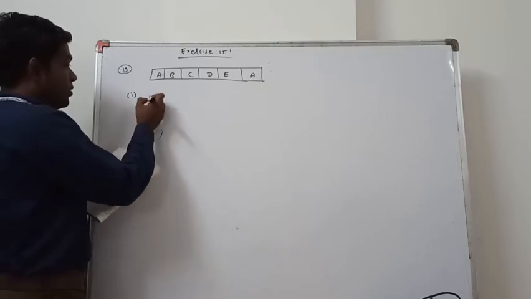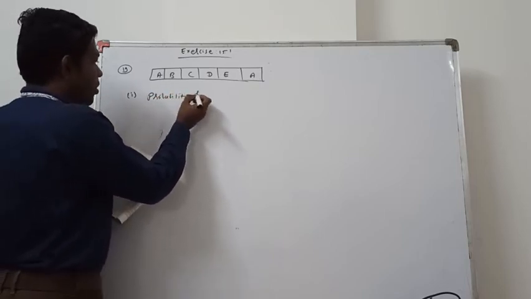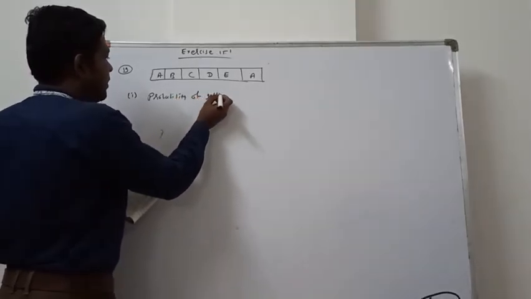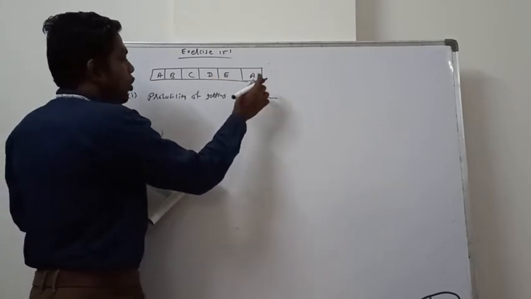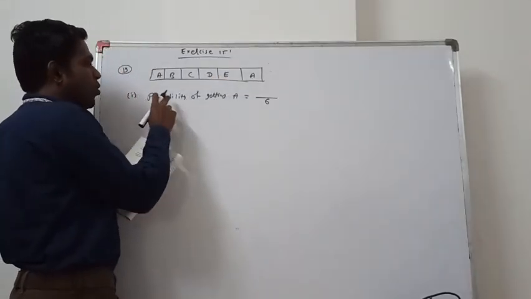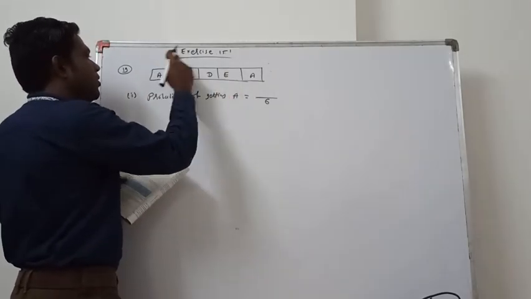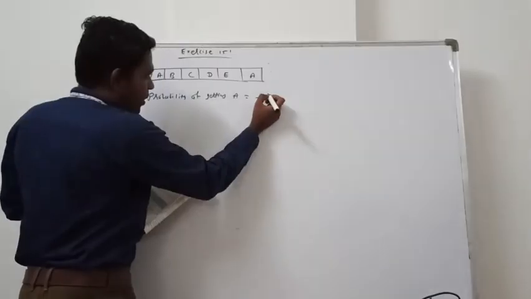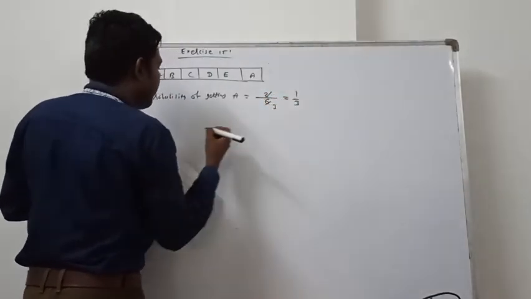Probability of getting A is equal to favorable cases over total sides. How many sides? 6. Favorable cases means over here we want A. In 2 sides we are having A. So in numerator we put 2. 2 3s are 6, so 1 by 3.